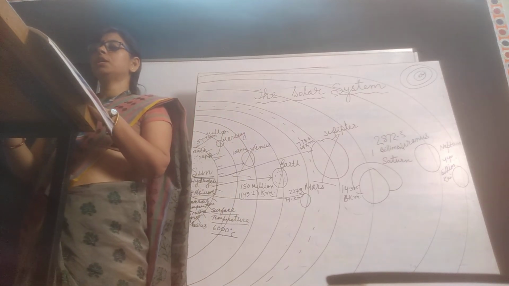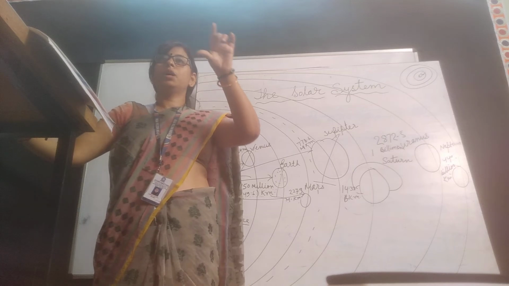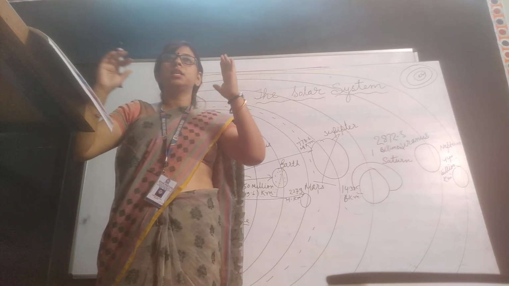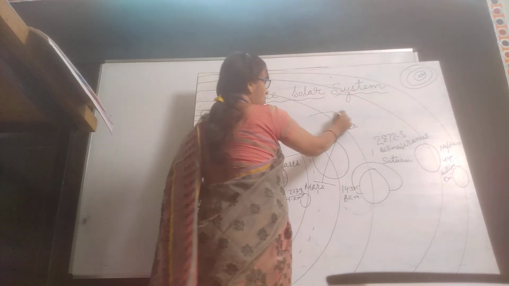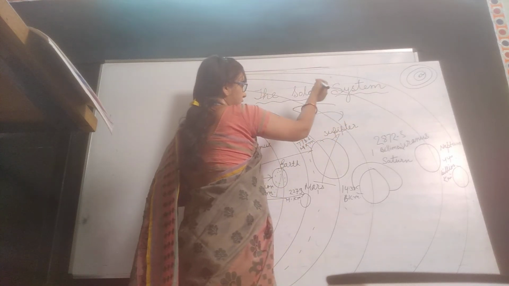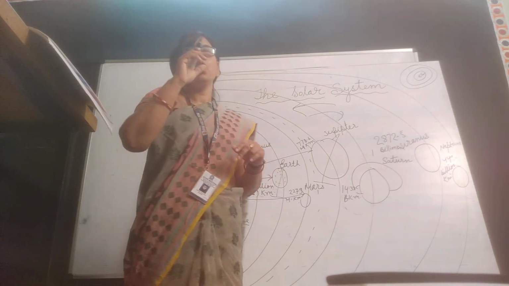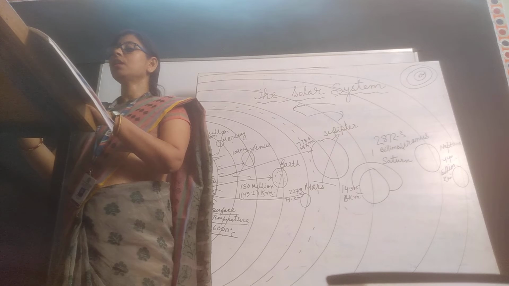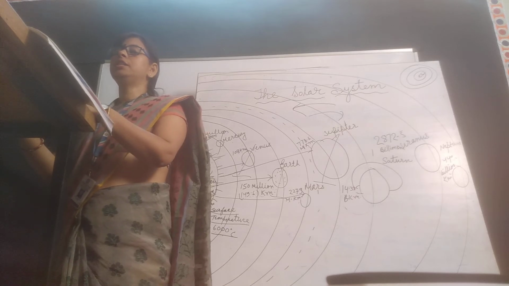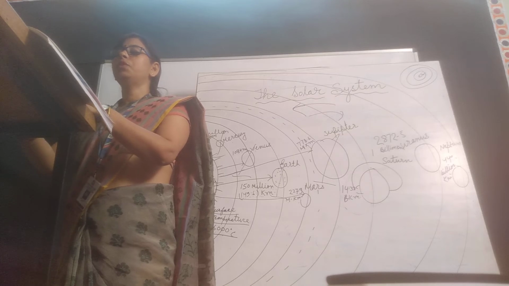Planets move around the sun in an anti-clockwise direction. You know what is the movement of the planets around the sun? See, this is the clockwise direction. This is the anti-clockwise direction. So the planets move in the anti-clockwise direction around the sun. It is west to east. These planets move in the direction of west to east.